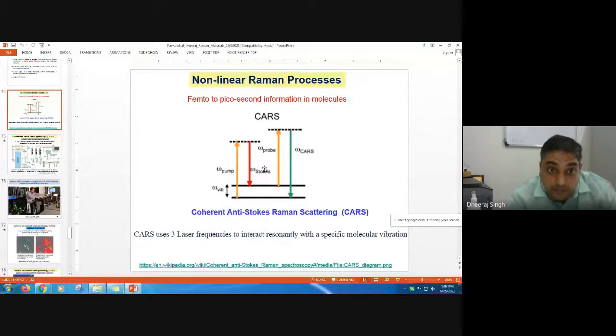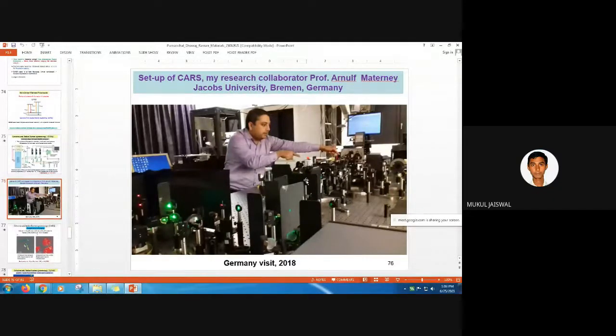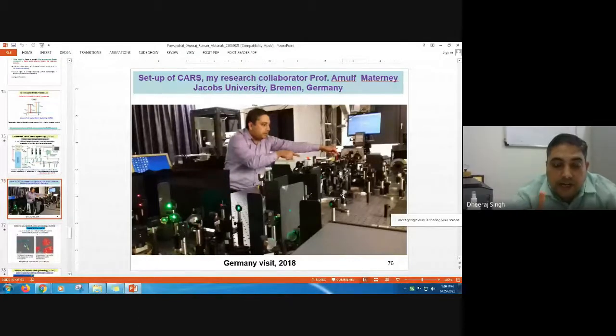So what I am saying is that you can take 3 lasers, but you can take 2 lasers also. How? I can show you. Here we show in the arrangement. Suppose here one laser light, green laser light you are telling here. Now you can separate out this one laser light into 2 parts. That will work as a probe, pump and Stokes light. And the third light, laser light, whatever you want to probe, you can take. Means with 2 laser lights, this experiment can be performed. It is 100% true. But however, involvement of 3 lasers can also have a unique property.